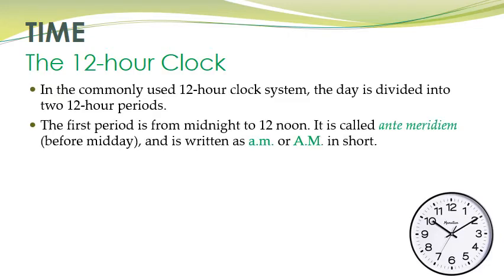The first period is from midnight to 12 noon. And children, what do we mean by midnight? It is 12 o'clock at night. And what do we mean by 12 noon? It is 12 o'clock at noon, right? And this period is called ante-meridiem, right? And what do we mean by ante? Well, by ante we mean before, and by meridiem we mean midday, and that is why it is called ante-meridiem.